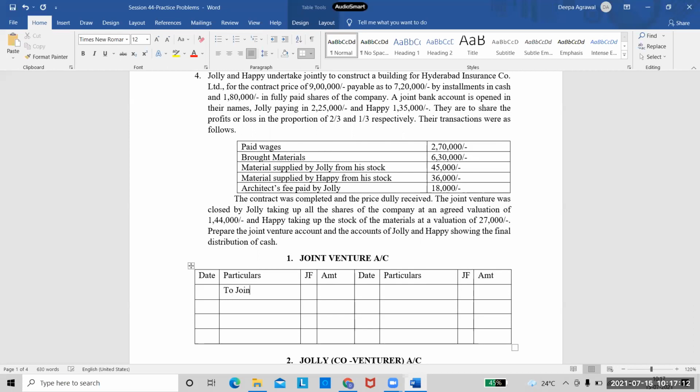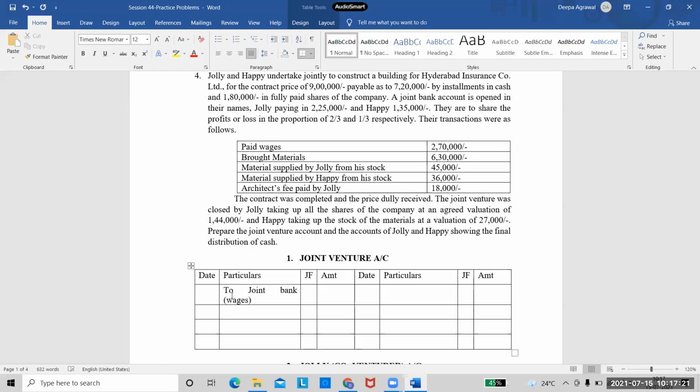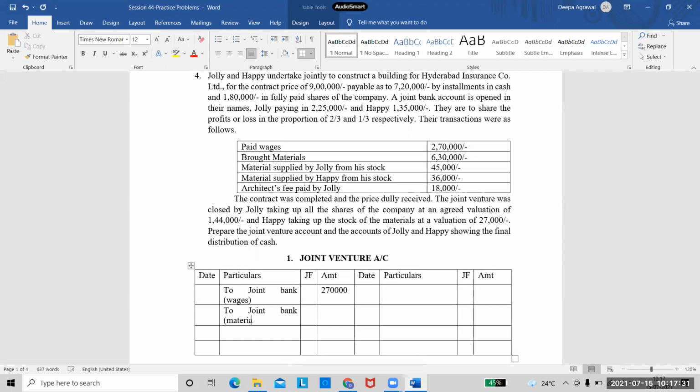So you will write here to joint bank, in brackets wages. The wages amount is given as 2,70,000. And then the next one is to joint bank, in brackets materials. I can also total it up and write, there's no problem. But if I'm writing like this, it will be clear to me when I look at the question again.